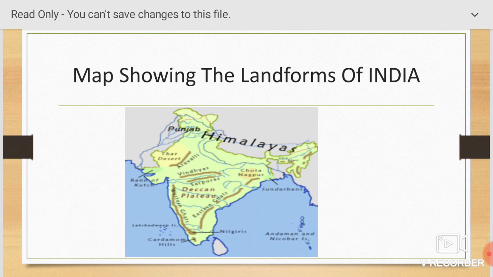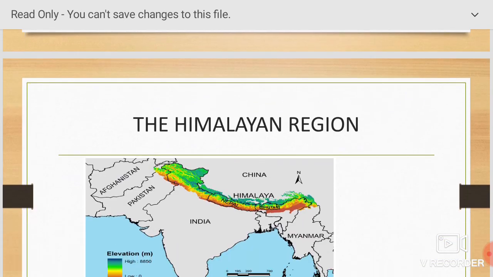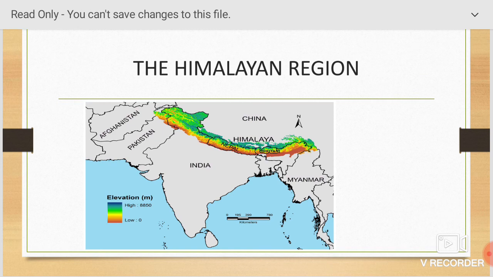Map showing the different landforms of India. You can see Himalayas, Deccan Plateau, Eastern Ghats, Western Ghats, Northern Plains, Thar Desert, etc. in this map. Through this map, you can understand the Himalayan region, that is showing in brown and green color.